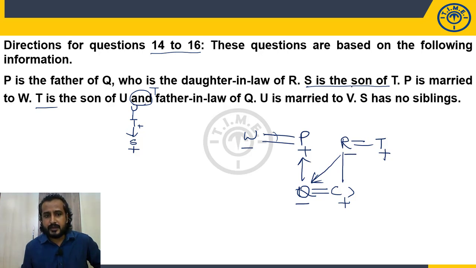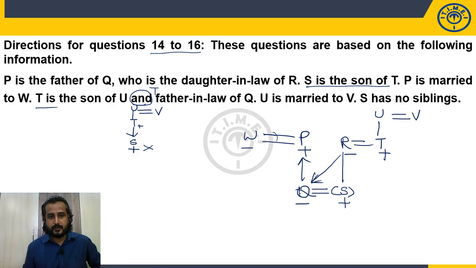Right. Now what is given here? U is married to V. So here U, and U is married to V. And it is given S does not have any siblings. S does not have any siblings, and it is mentioned that T is a son of U. And U is married to V. S has no siblings, so no issue. And who is T's son? S. So as S is a son of T, I can place S only in this place because S has no siblings. So this will be my final arrangement.